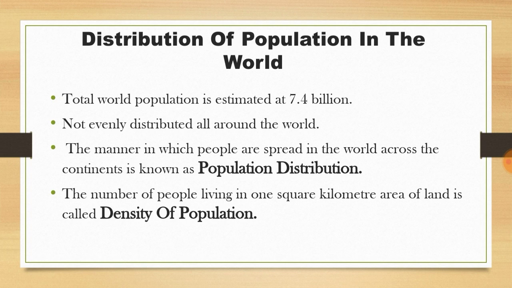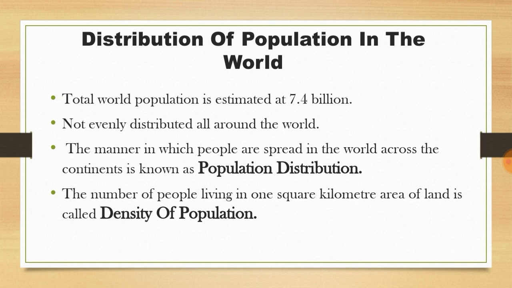What do you mean by population actually? The word population indicates all the inhabitants of a particular region. So this population is not evenly distributed. The manner in which people are spread in the world across the continents is known as population distribution.